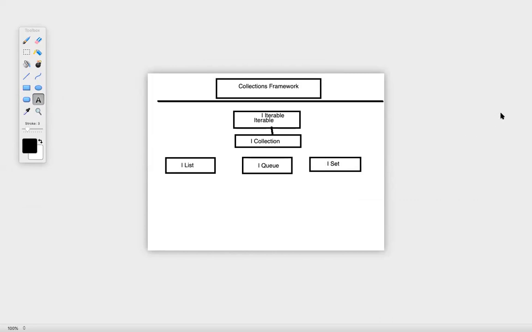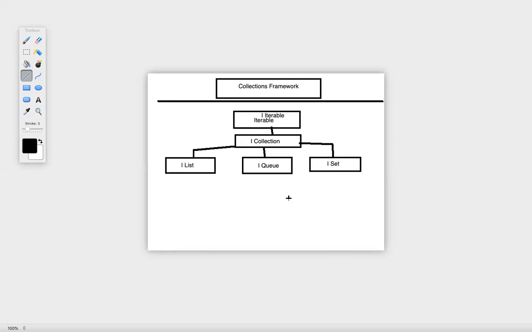So simply, Iterable is an interface, and this Collection is also an interface. It is extending the Iterable interface, and then we have these three interfaces. These three are also extending the Collection interface. So I'll simply say that this is extending this, and this is also extending, and this is extending this. Okay, guys.